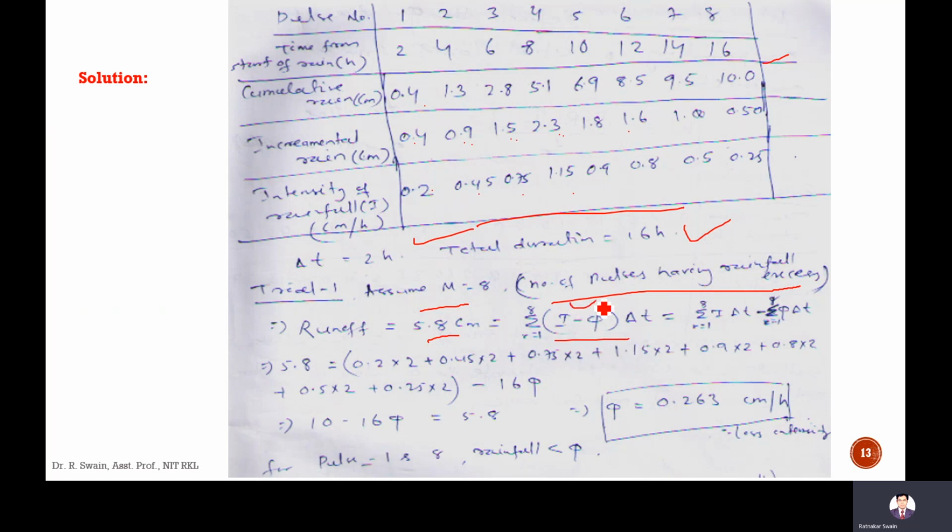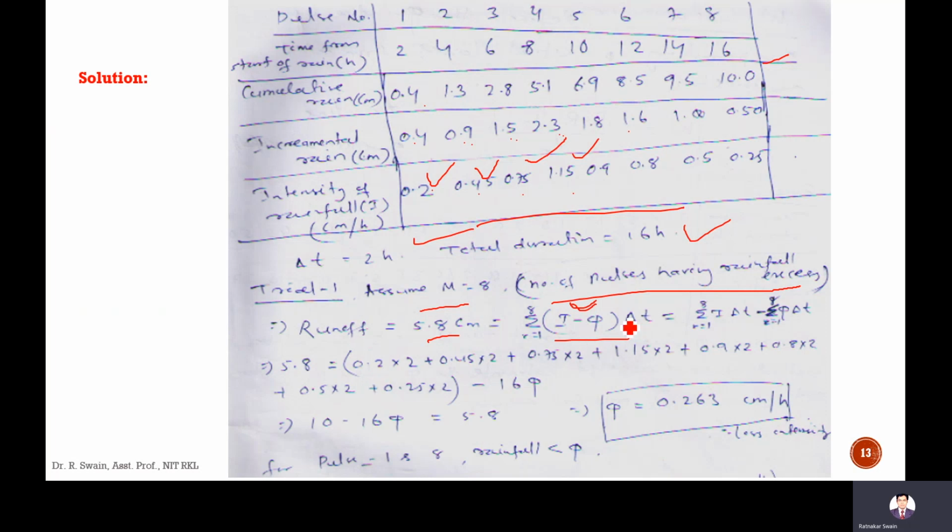Sorry, I is the rainfall intensity, so it is (I minus phi) into delta T. Here, for the first time step, it will be the summation of I delta T minus phi delta T. I delta T will be 0.2 into 2 plus 0.45 into 2 plus 0.75 into 2 plus 1.15 into 2, like this for the whole time period.